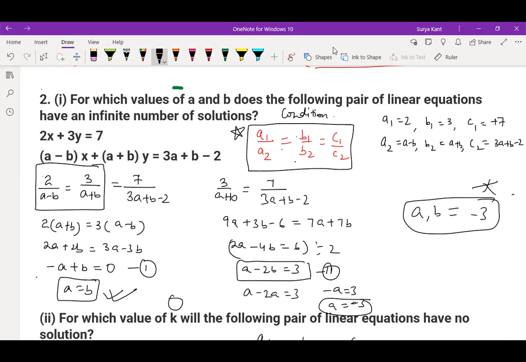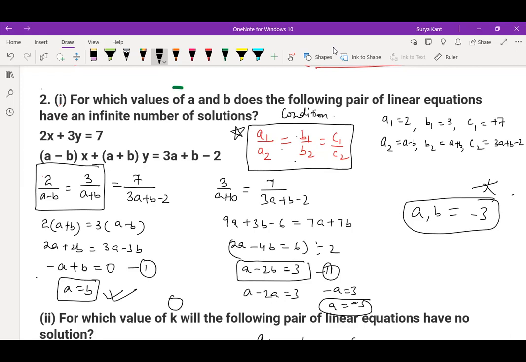Putting here also we will get a and b minus 3 and minus 3. Here it becomes 0. 2 by 0, how it is coming? Infinitely many solutions or 2 by 0 is equal to what is coming? 3 by minus 3 is minus 3. Wrong only. Somewhere we did mistake.